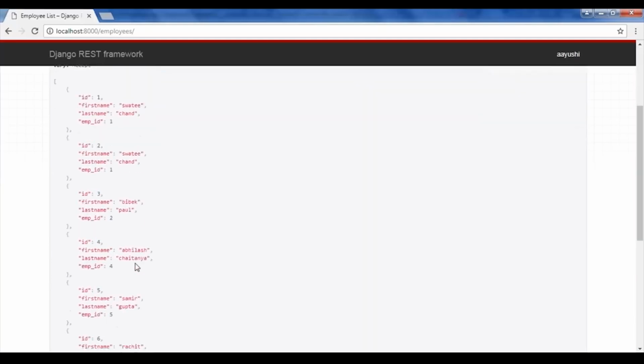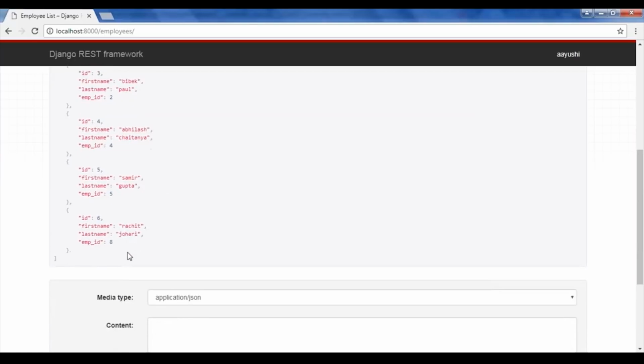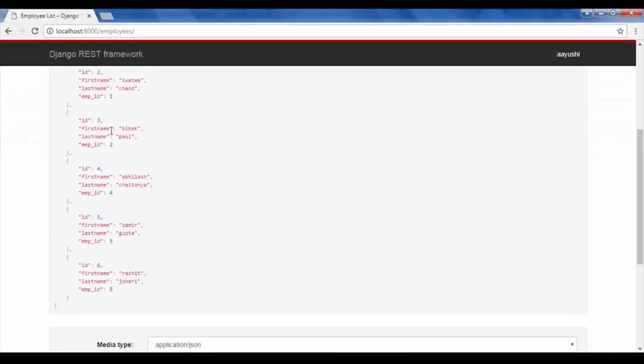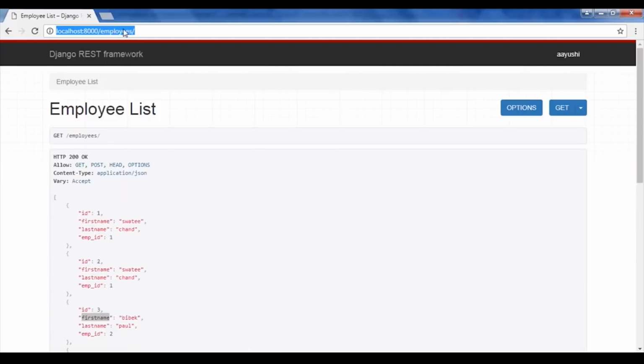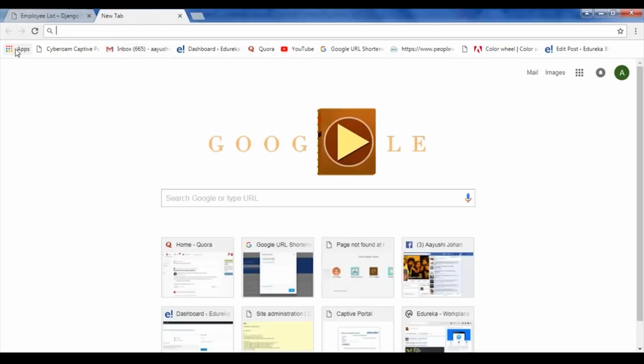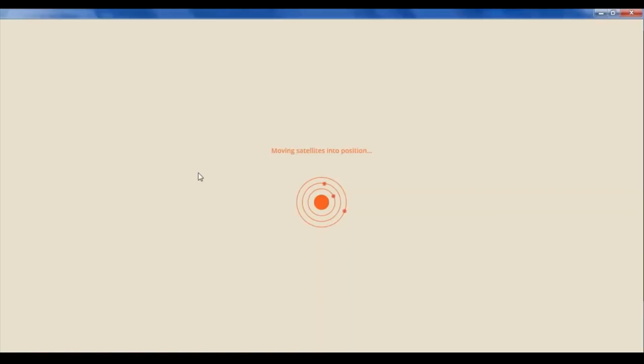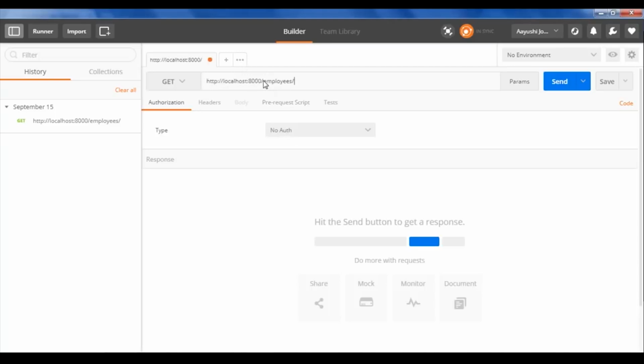So this is the format of JSON, which are basically surrounded by curly braces having all your data and a descriptive title to it. Now using this URL, you can check it anywhere and retrieve the same information. You can get it using any device in the world, be it your iPhone, Android or anything. So I'll just copy this URL, I'll go to the browser and I'll open my Postman. So here I'll just paste my URL.